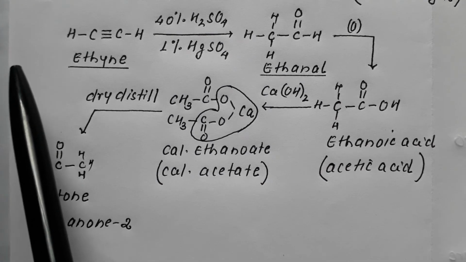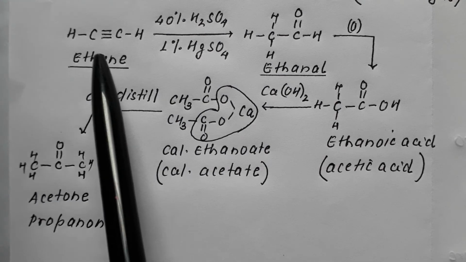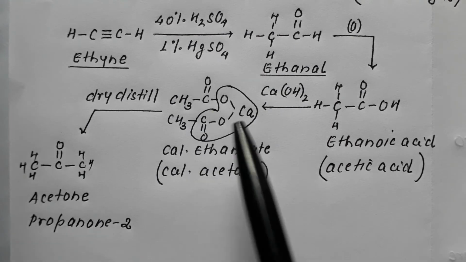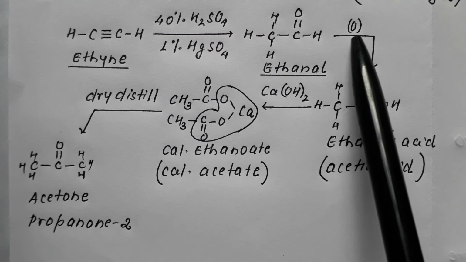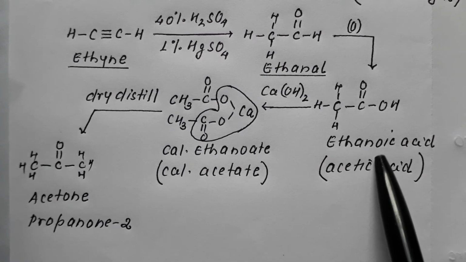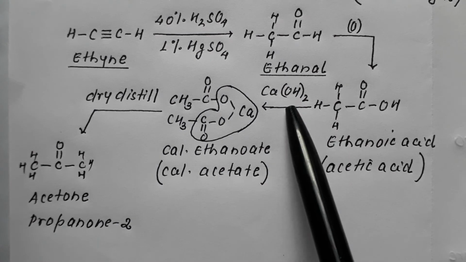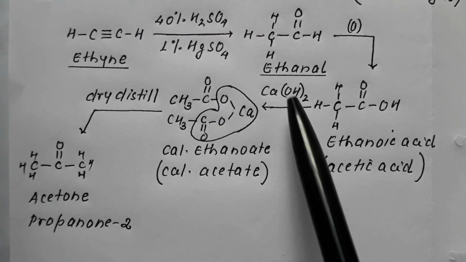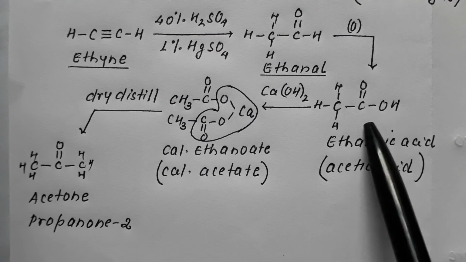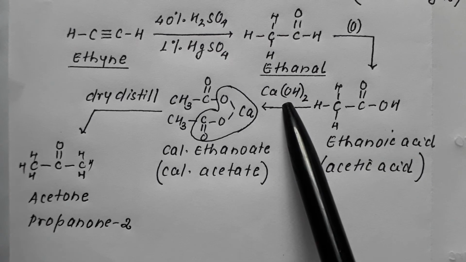Now what do we do? We'll first convert chloroform into ethyne by reacting it with silver metal. Then ethyne will be converted into ethanol by hydrolysis using H2SO4 and HgSO4. This ethanol would be oxidized and converted into ethanoic acid. This ethanoic acid is made to react with calcium hydroxide. 2 molecules of ethanoic acid will react with 1 molecule of calcium hydroxide.